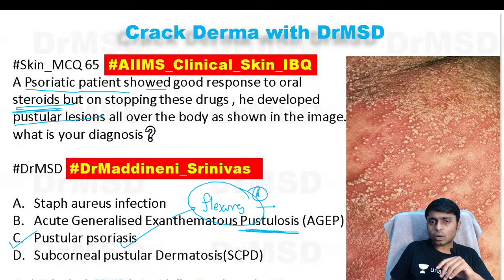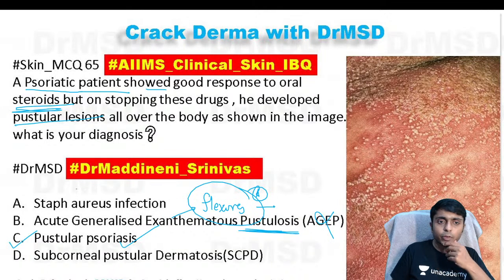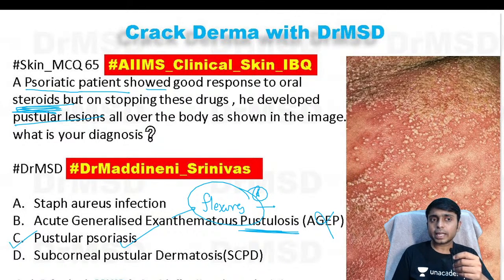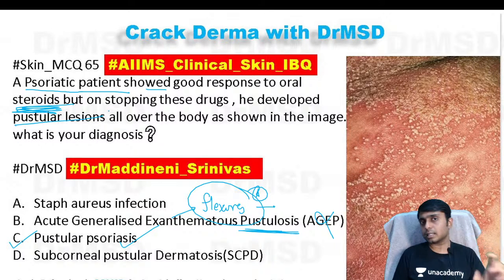So this is not the answer here, and a few students I have seen thought, why is it not a case of Staphylococcus aureus infection, because the patient took steroids. So there can be secondary bacterial infection, so why not Staph aureus infection? Please remember, the question mentions that the patient took steroids, and after stopping these drugs there is development of these pustular lesions.